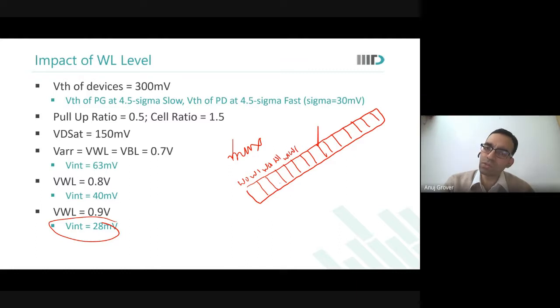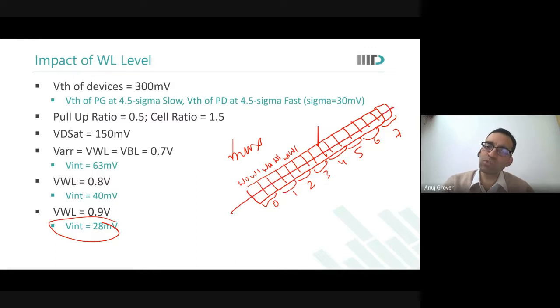So let us say these are how many bits? Bit 0, 1, 2, 3, 4, 5, 6. Let us say this is a 7-bit instance, 8-bit instance. So 16 columns, and there are 2 words in it.